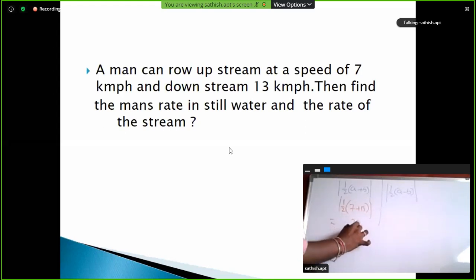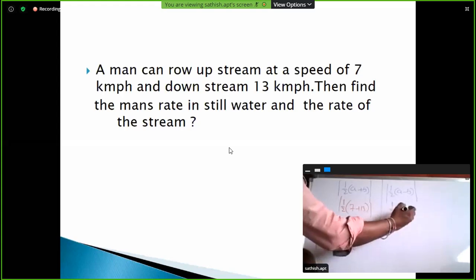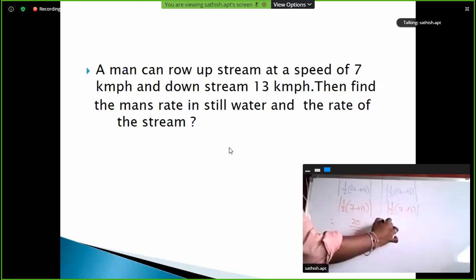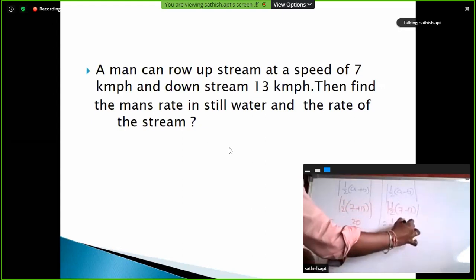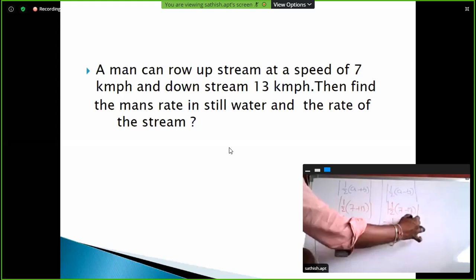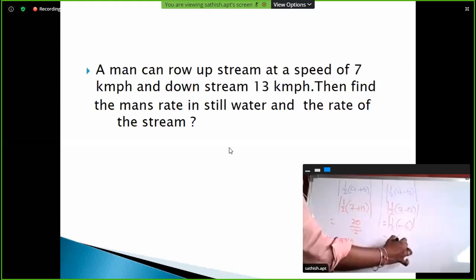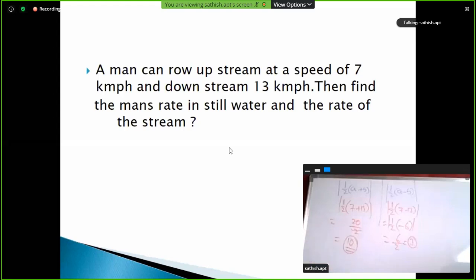Next one, half into a minus b, 7 minus 13 modulus, so half into minus 6. 6 by 2, that is equal to 3. Very good. 10 and 3, correct.